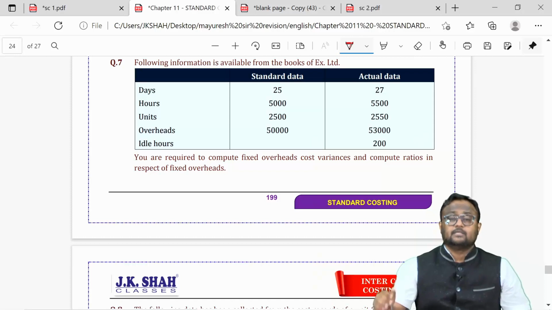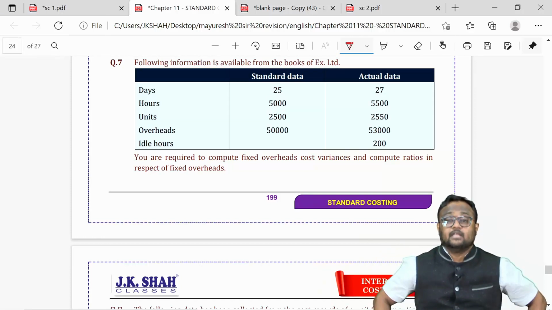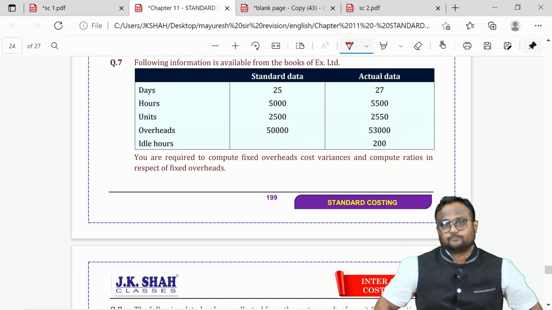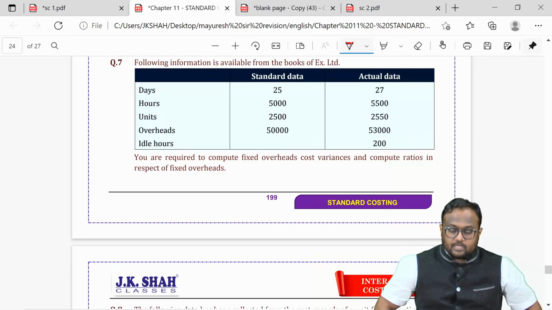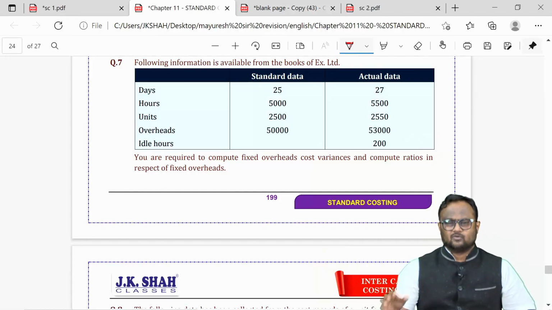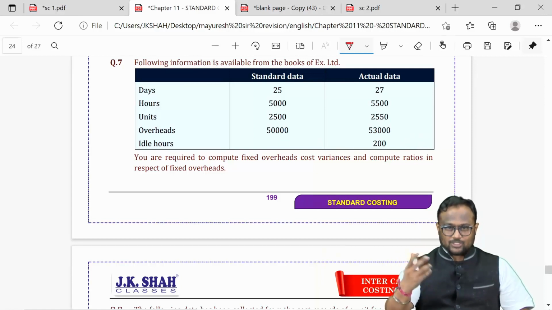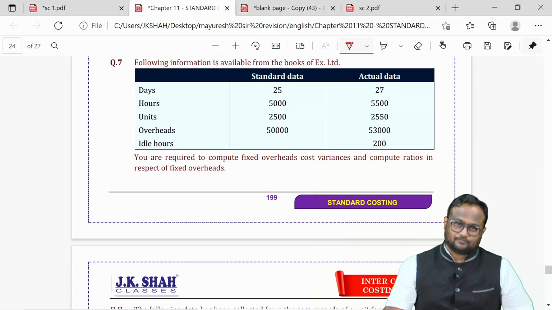And at par means at the level of actual output. Whenever it comes to material, labor and variable overheads, all three were variable cost structures. So output was the base, because variable cost gets affected because of change in the output.